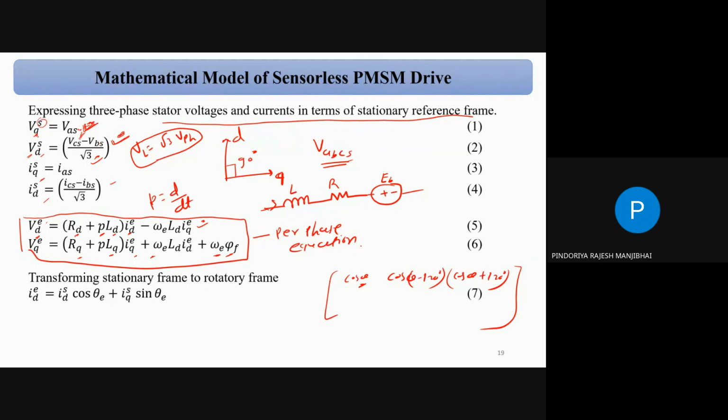Okay, sir. That VD and VQ, that is your line. There is a DQ axis voltage, and there is a phase voltage and line voltage. It is based on the star connection system, where the line voltage equals root 3 times the phase voltage.